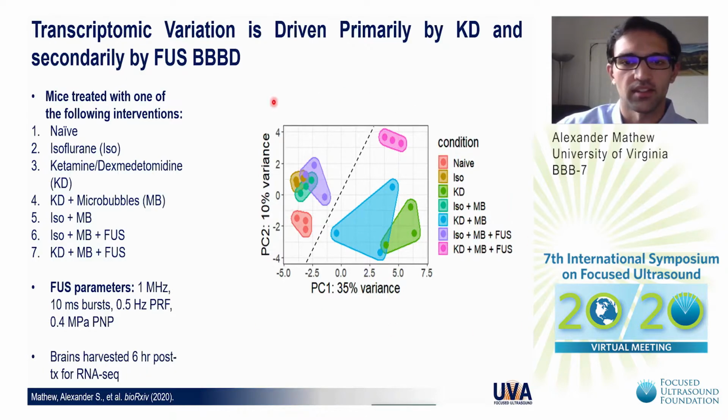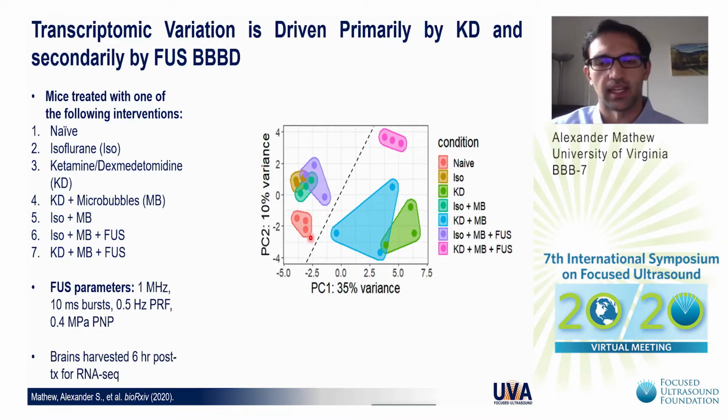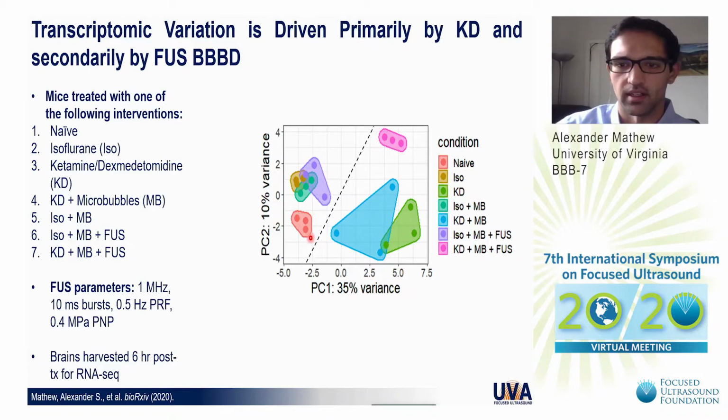The results of that study are summarized by this principal components analysis. Each dot on this PCA represents a biological replicate, and they're all plotted along the components that represent the most variance in the data. So very clearly, we can see two distinct clusters along that first principal component. On the right here, all three of these conditions are mice treated with ket-dex, while those treated with various conditions on the left were either treated with ISO or no anesthesia at all, already suggesting to us that ket-dex may be driving a lot of the variation in our data.